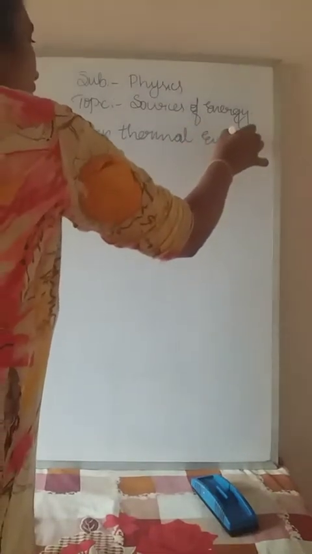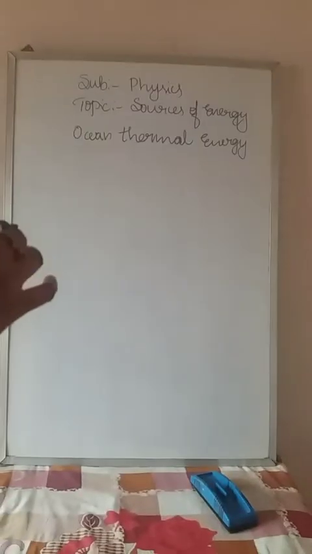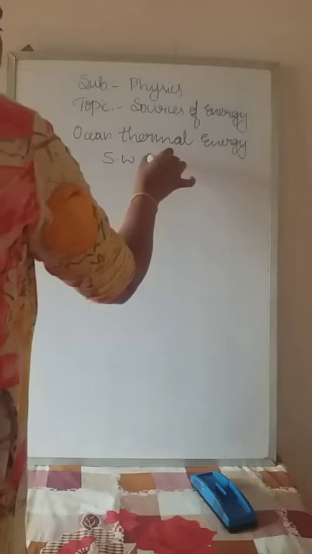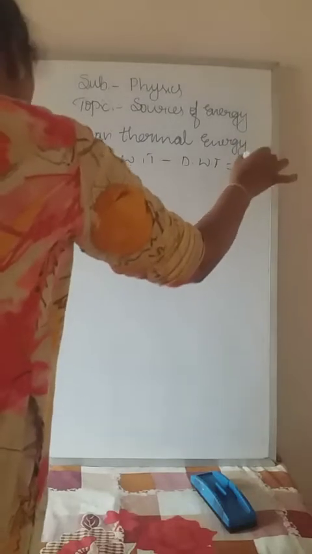The energy is produced when the difference of the temperature of the surface water and the depth water is 20 degrees Celsius. Surface water temperature minus depth water temperature must be 20 degrees Celsius. This is very important. If it is 20 degrees Celsius or more than that, then we can produce the ocean thermal energy.